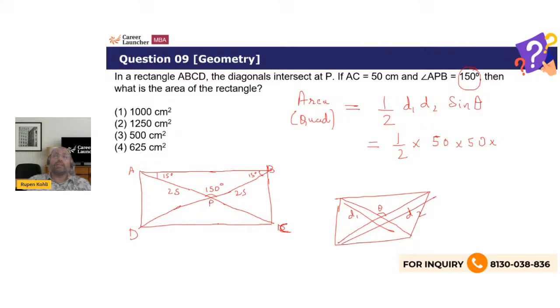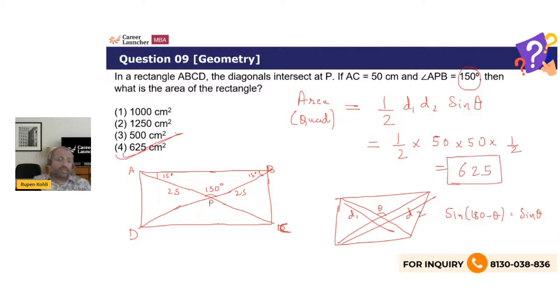Now you need to know sine for 150 degree. You need to know that sine (180 minus theta) is the same as sine theta. So sine 150 degree will be the same as sine 30 degree, so this will be half. So our answer becomes what? 2500 by 4, 625 centimeter square is your area.